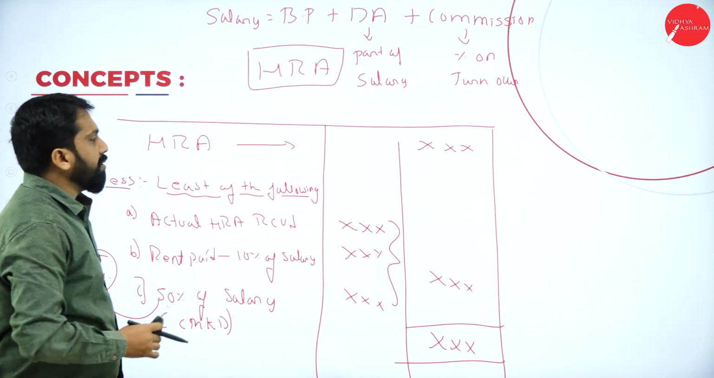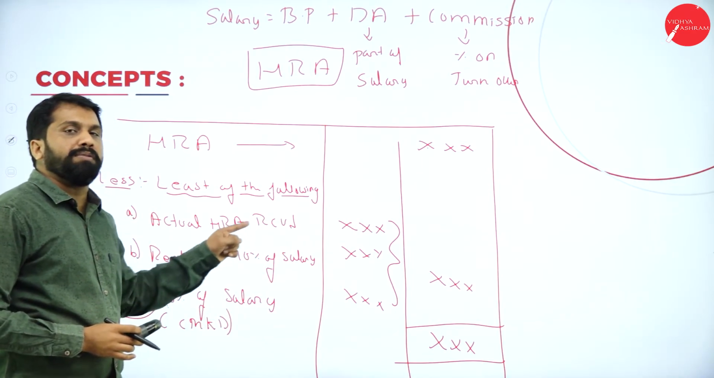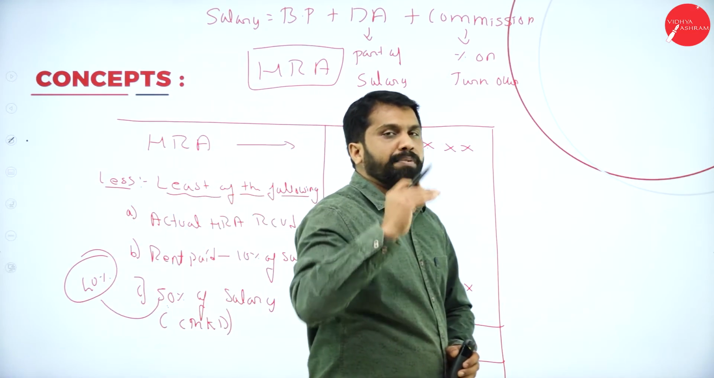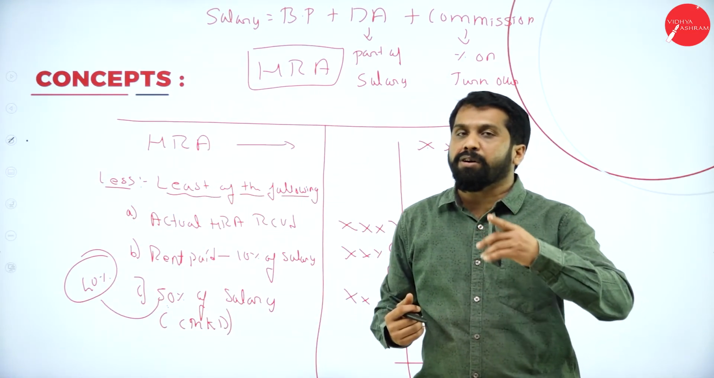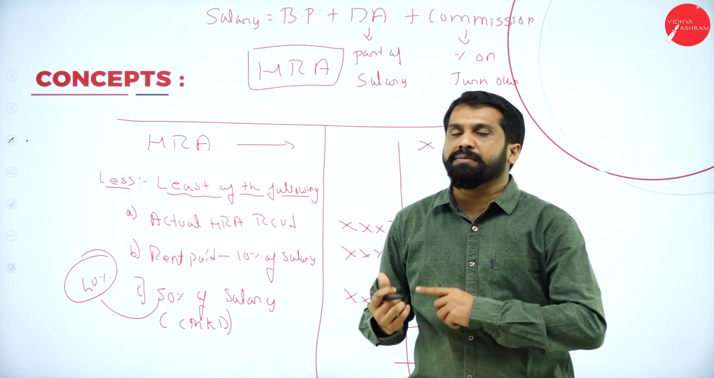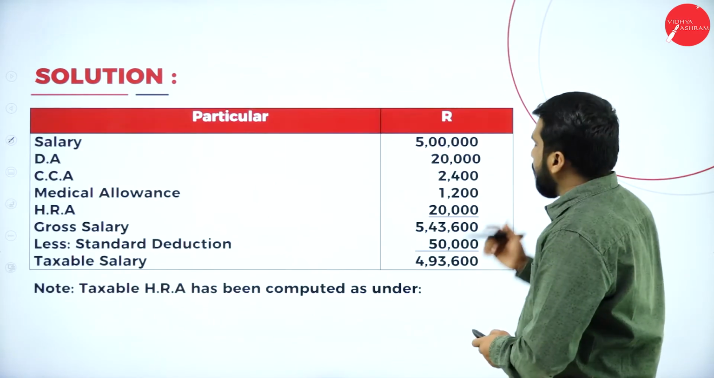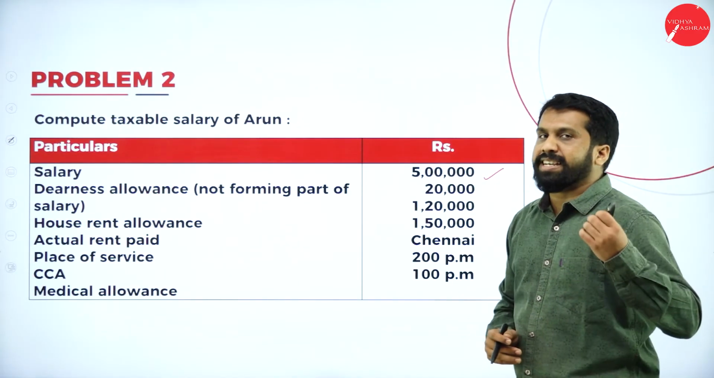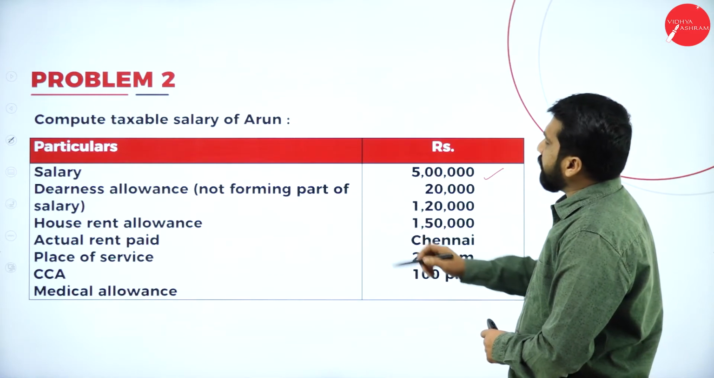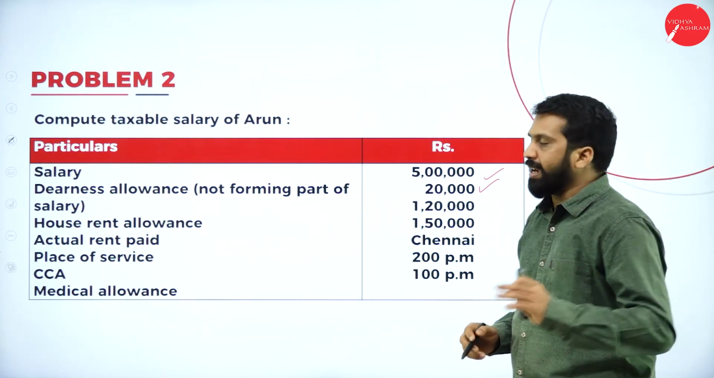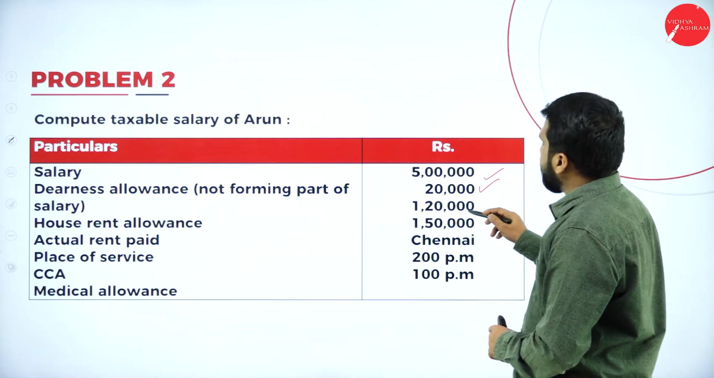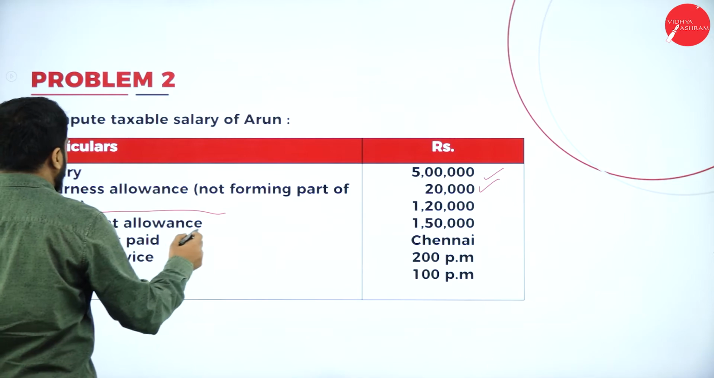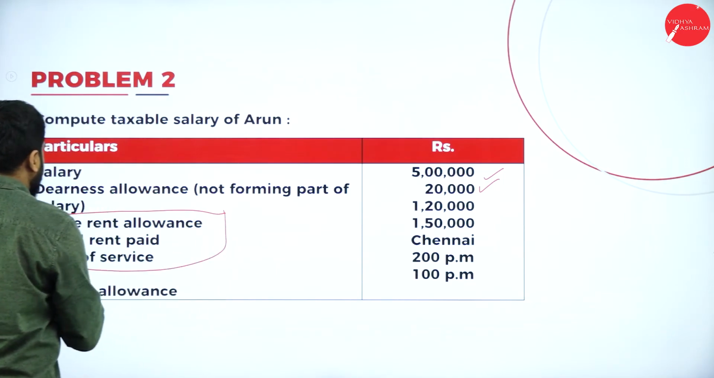So this is all about your HRA. We'll do a problem on this. This is very important. Why? Because if it is a 15 mark problem, in the problem they will ask you, and along with this in the 5 mark also they will ask you HRA. Now see, this will be your question. Salary they have given 5 lakh, take it directly. DA they have given 20,000, take it directly. House rent allowance, actual rent, service, everything will come later.